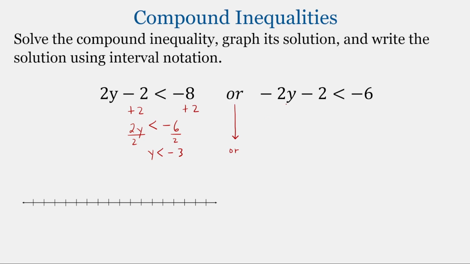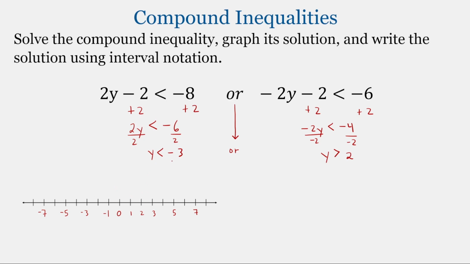and then solving the second inequality, again, first we'll add 2 to both sides. Now we have negative 2y less than negative 4. And then we divide by negative 2. Just like when we solved other inequalities, if we multiply or divide by a negative, we're going to change the direction of the inequality. So we end up with y greater than 2.